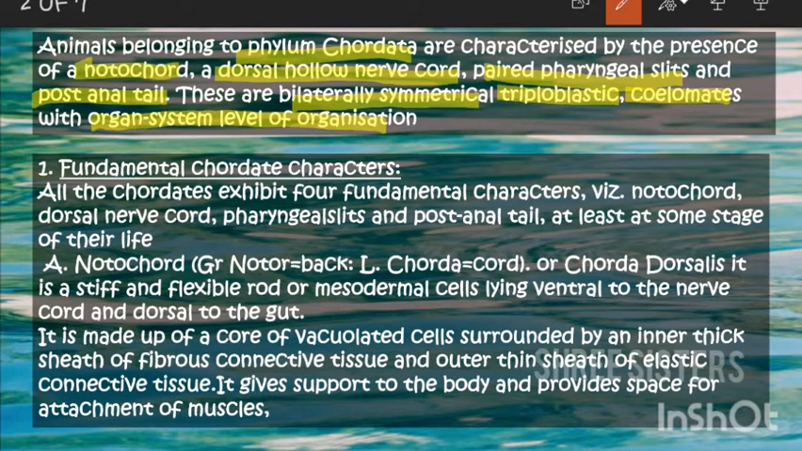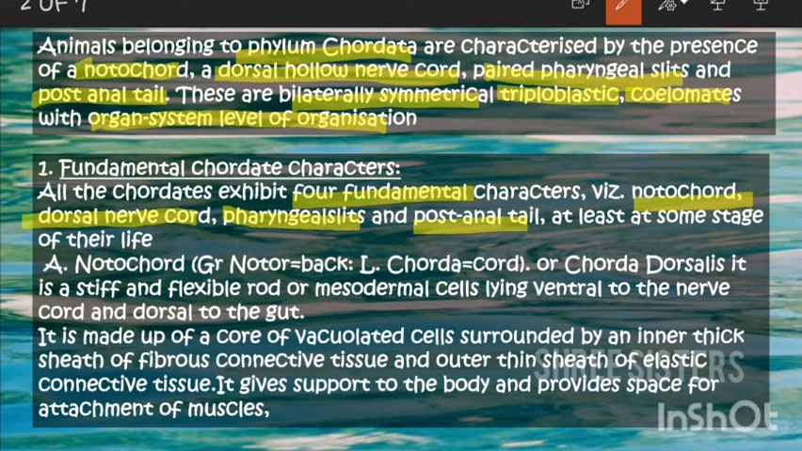All the chordates will have four fundamental characters as you have seen before, which are notochord, dorsal nerve cord, pharyngeal slits, and post-anal tail. At least at one point in their life they will have these four characters, not necessarily simultaneously. It might or might not be at the same time, but at least at one point of their life all these four characters will be present. It may be at different times or together, or persist throughout the life. So first let's see about the notochord.